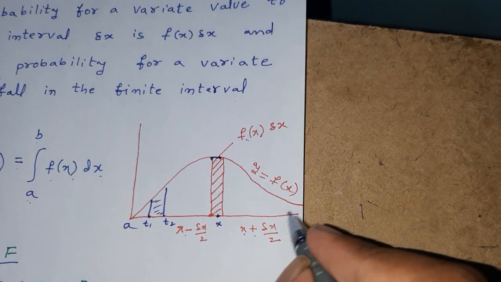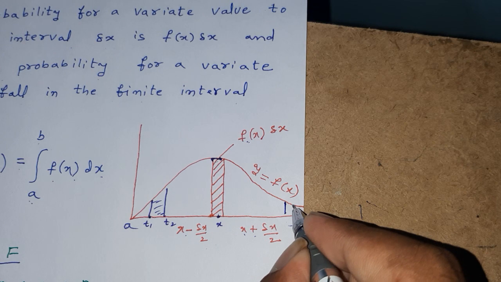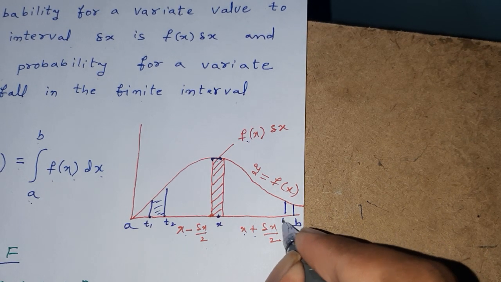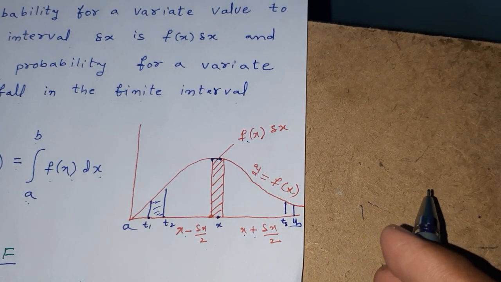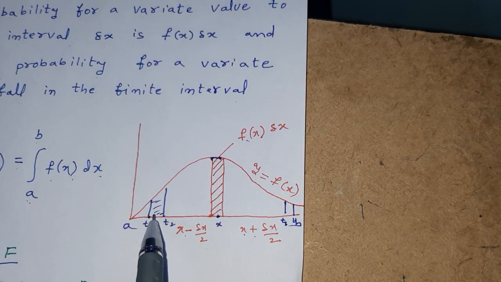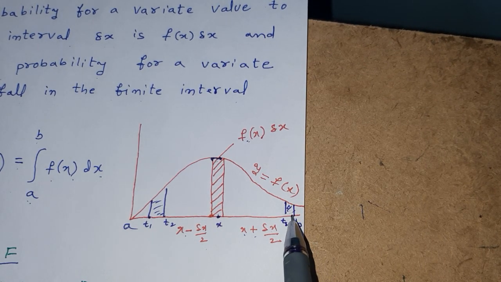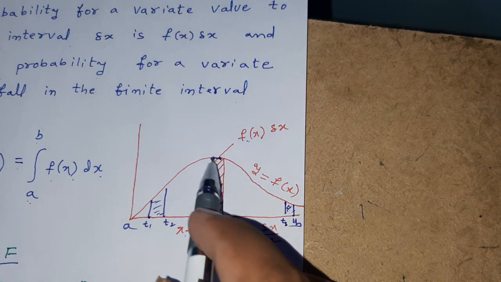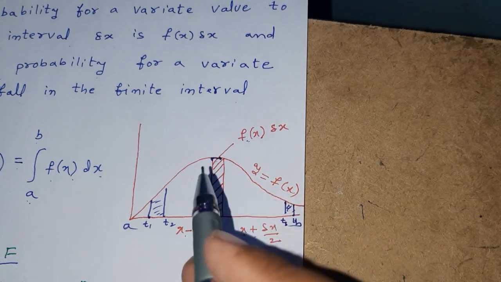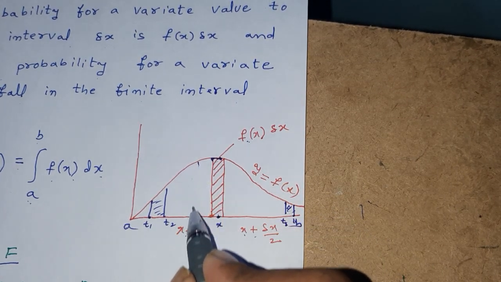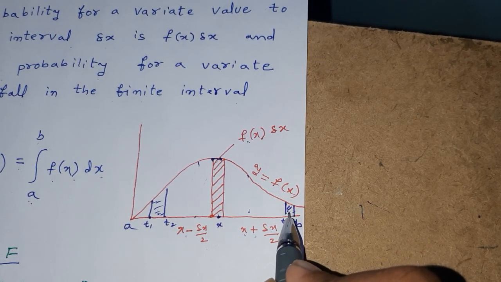If we want to find the probability between two points, for example T3 and T4, you can observe that this probability is greater than this probability because this area is greater than this area. Also, in the middle portion there is much more probability, much more area. For example, if we ask from this point to this point, the area is much bigger than these two areas.